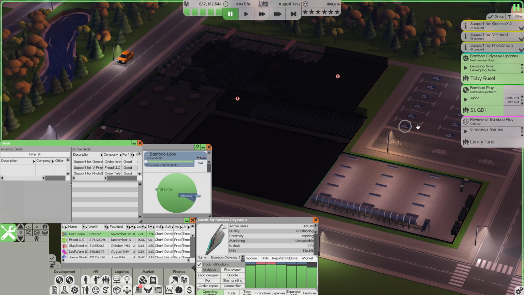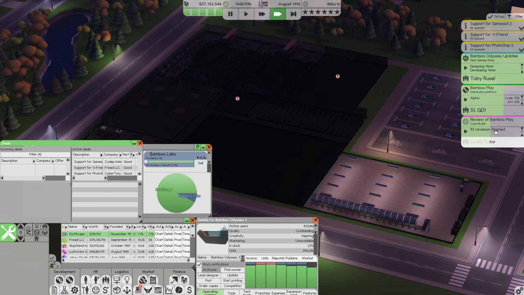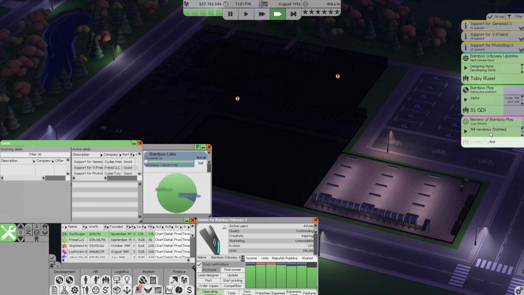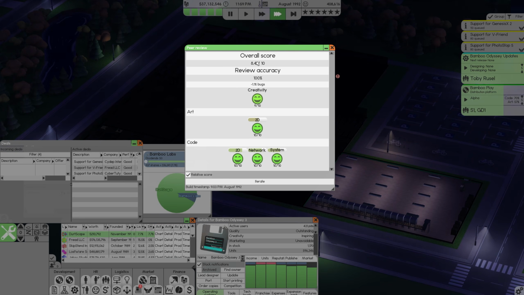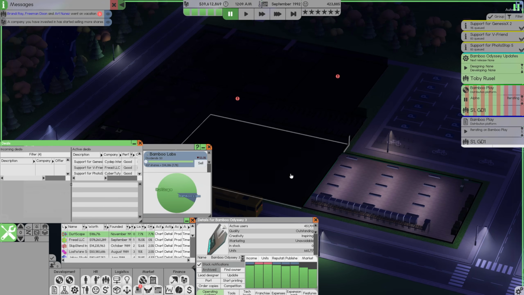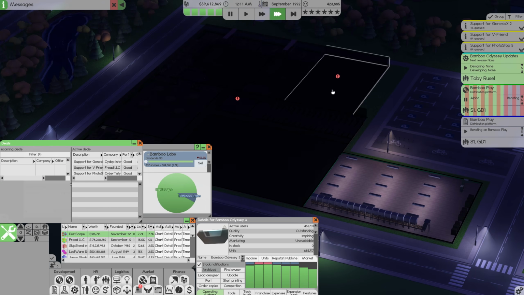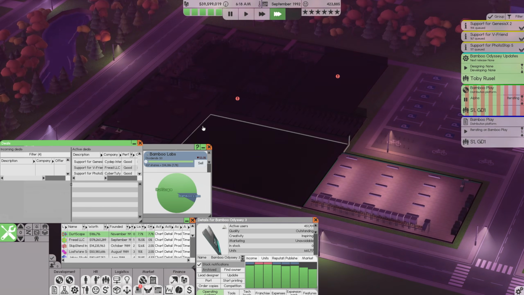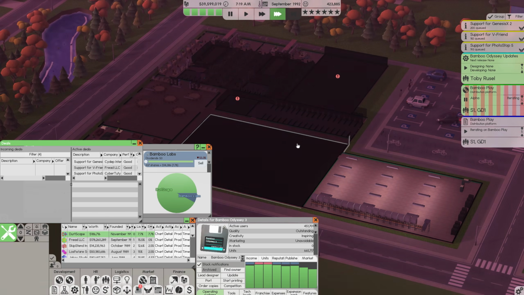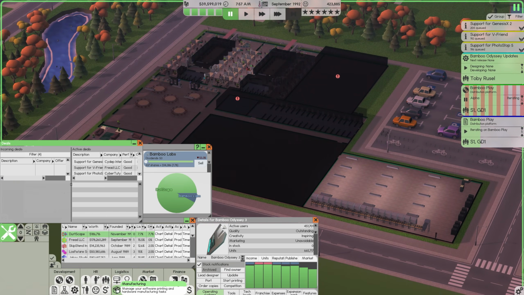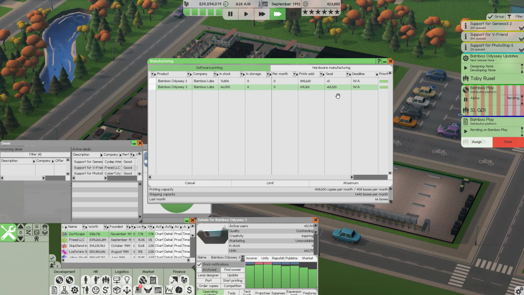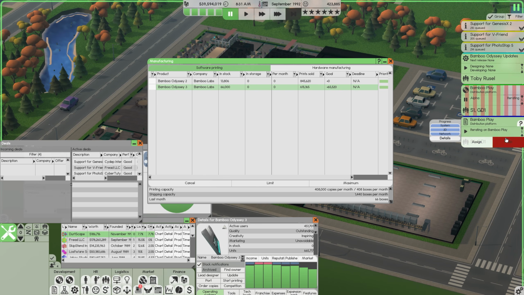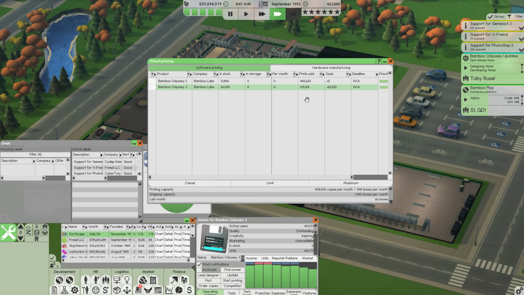Go ahead and review this. I know it's still got a little bit to go, but that is fine. Get that done, finish. Overall score is only 8.4, so we are going to iterate on that. They'll go ahead and do that automatically in the morning. And everything is looking pretty good. How did that manufacturing go? Goal is 65,000.